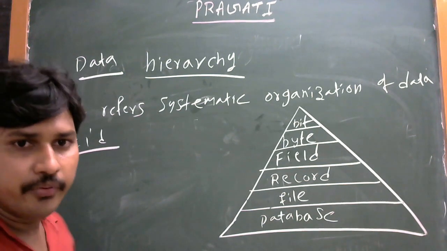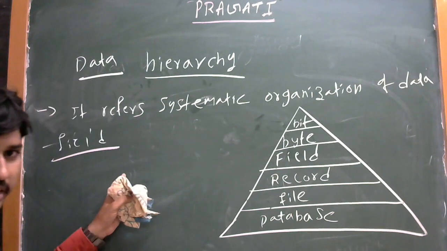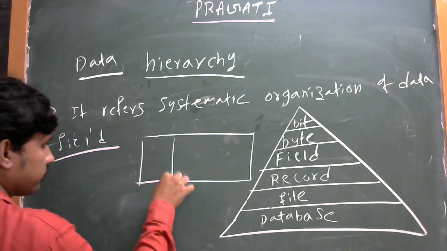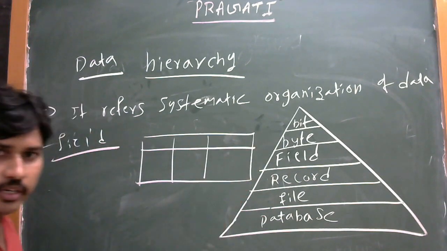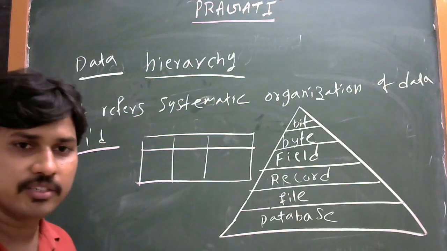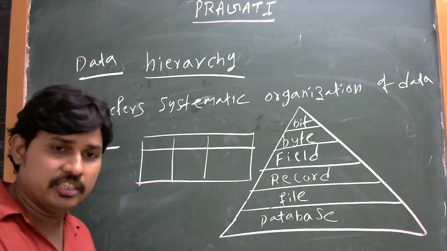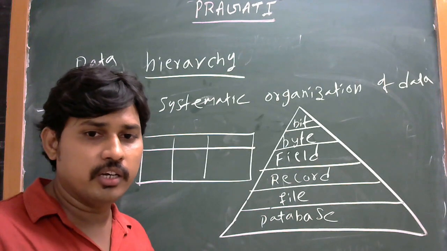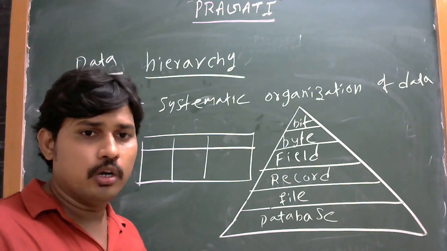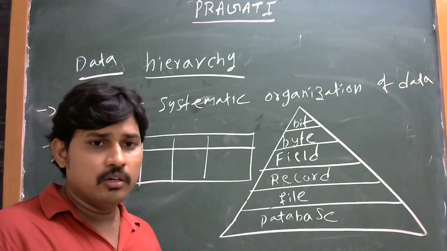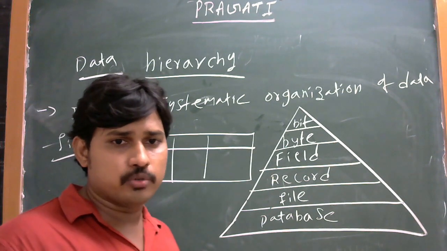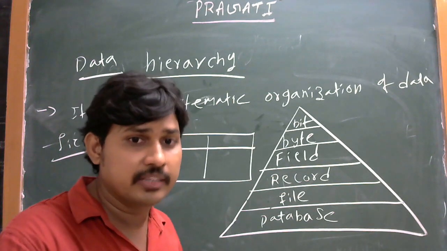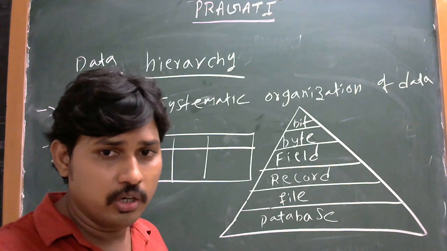So what is meant by a field? Before we understand a field, we have to know about a particular table. Okay, this is one table. A table consists of rows and columns. In MS Word, we create a table with unlimited rows and unlimited columns, depending upon the user requirement.